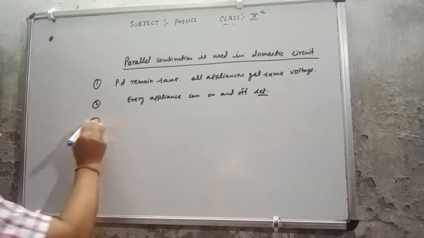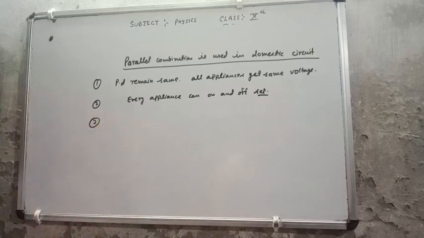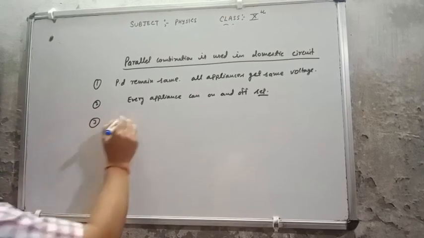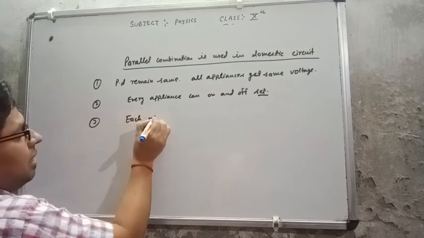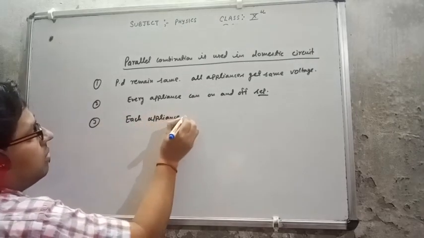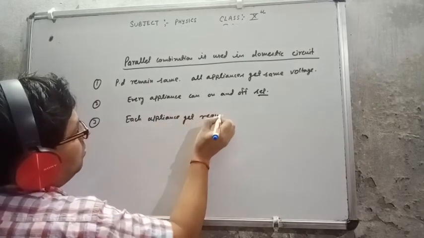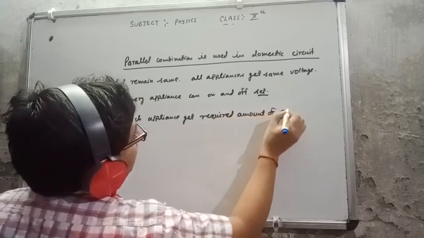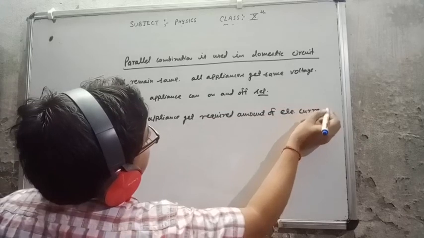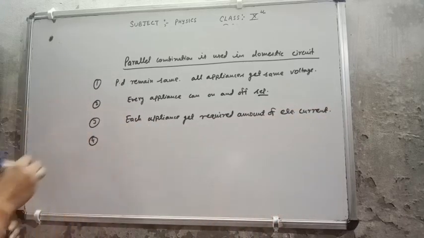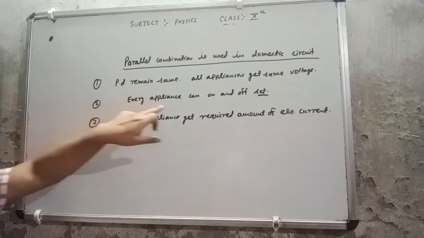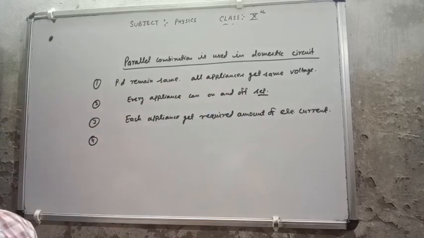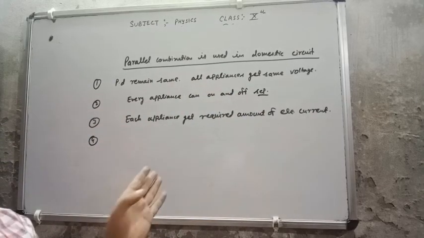Third point, in parallel combination, each appliance gets the required amount of electric current. Fourth point, as I discussed here, every appliance can be switched on and off separately, that meaning electricity is not going to waste. So whatever appliance we need, I can use it, and the rest I can switch off.